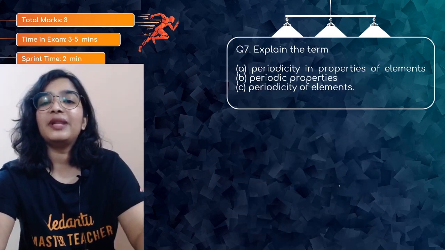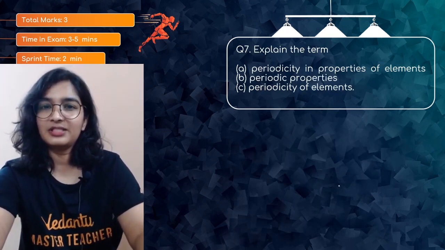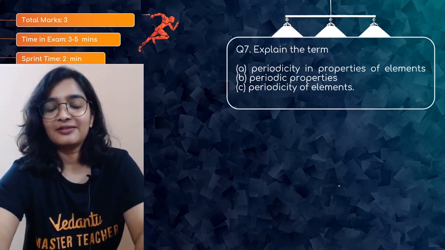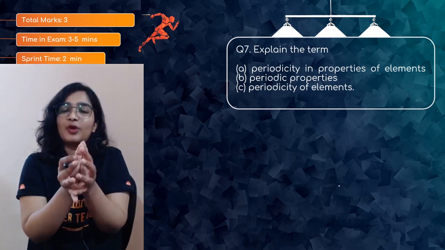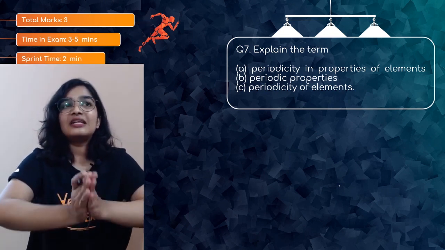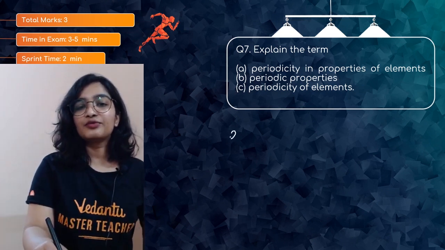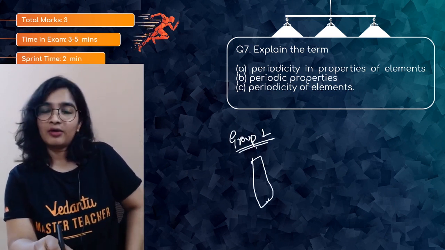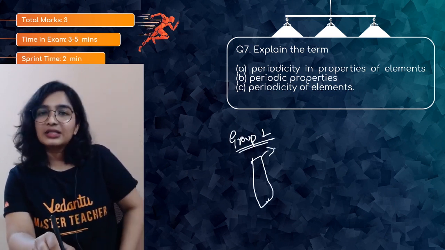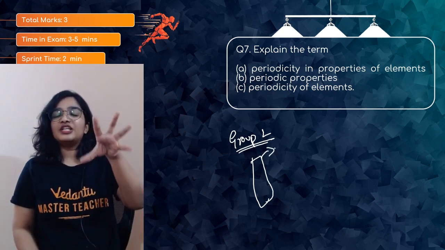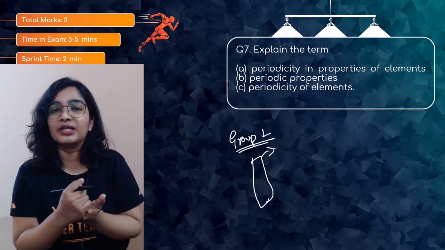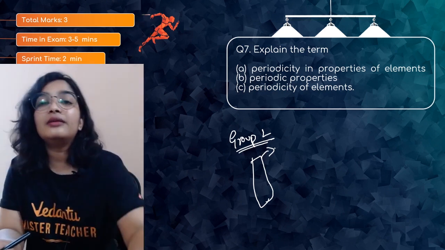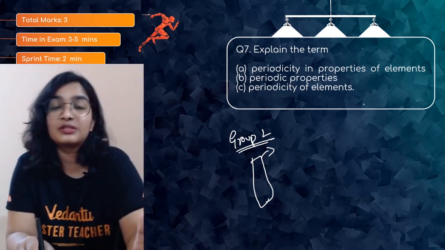So question number 7 is, explain the term periodicity in properties of elements, periodic properties, periodicity of elements. Periodicity in properties of elements means those set of properties are being repeated at regular intervals. If I take an example of group 2, they all can form ionic compounds and they form weak alkalis. Beryllium, magnesium, calcium have this similarity in property. Those certain set of properties are being repeated at regular intervals. That is periodicity in properties of elements.